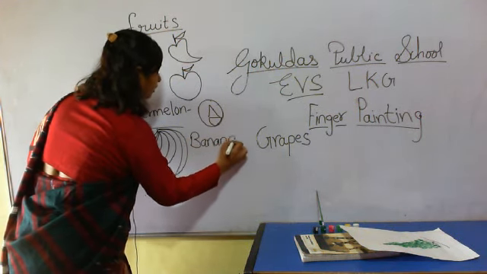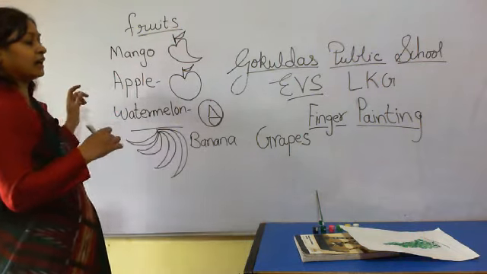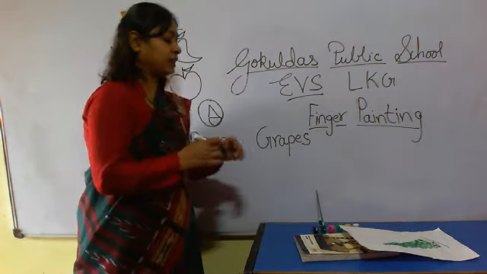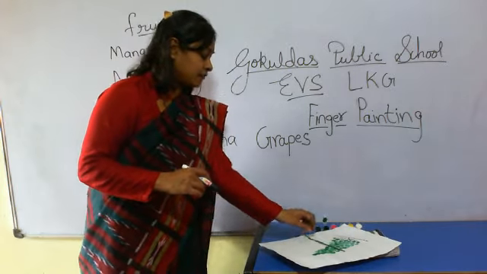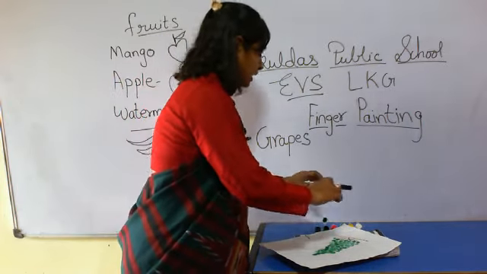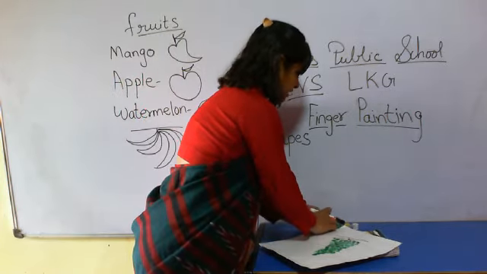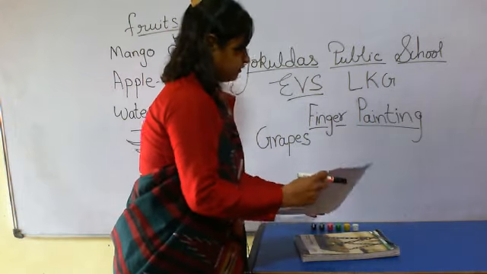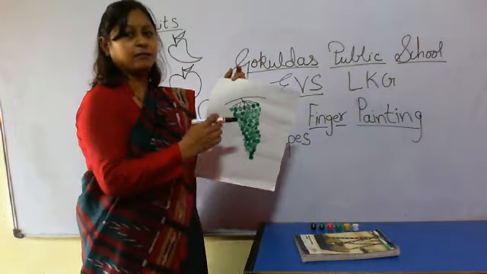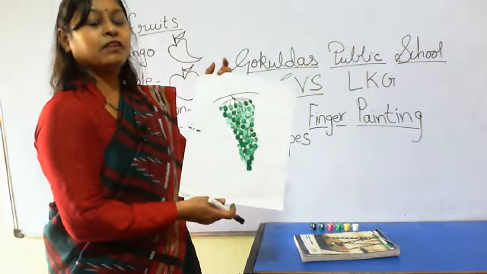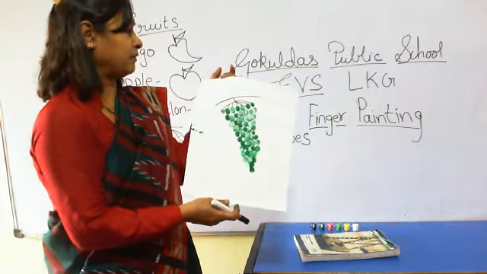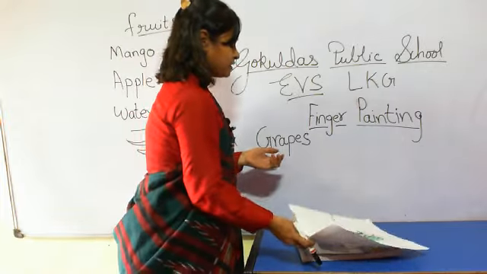B for banana. And what have we done today? This is finger painting. With the help of finger, we have made grapes.